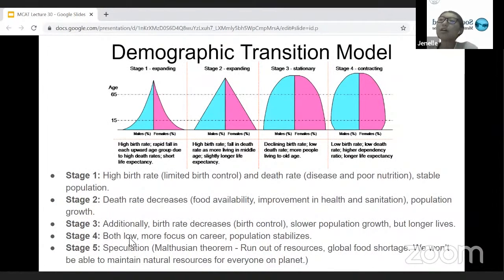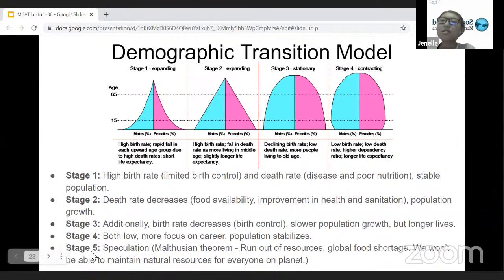So for women, they might not be reproducing as much as they did in the earlier stages. And it tends to be that the population stabilizes. So you can see here, these are continuing on. As this continues on a little bit, because of the lower birth rate, it goes in here on the sides of the amount of individuals being born.